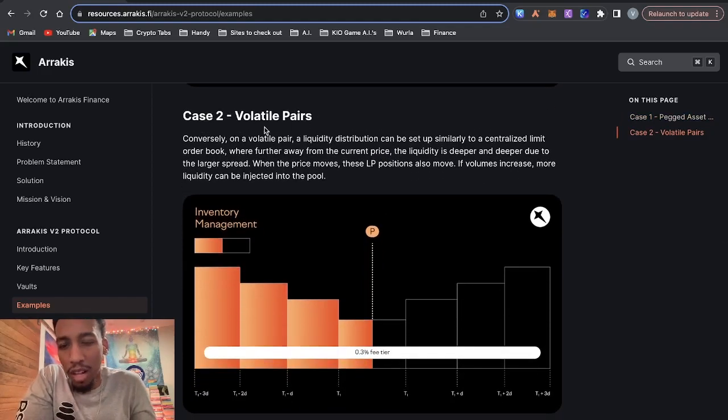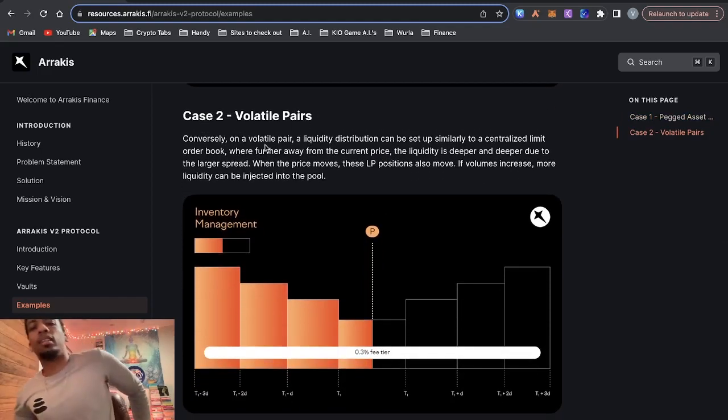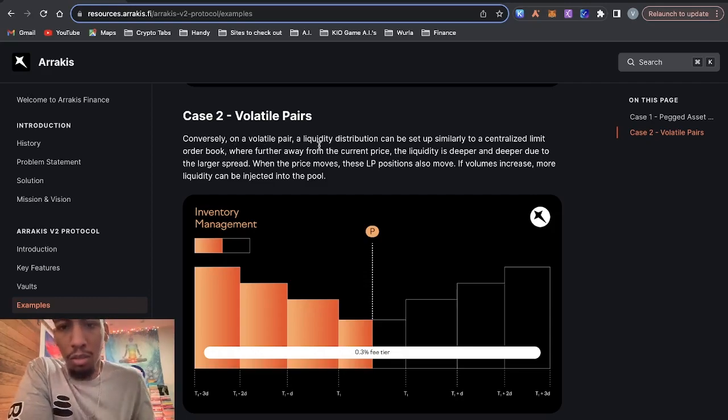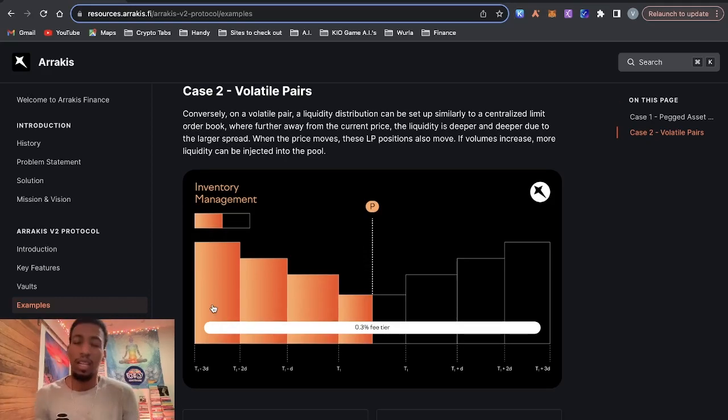Case 2 is volatile pairs, and volatile pairs are like volatile assets. So ETH/BTC is a volatile pair because both Bitcoin and Ethereum are volatile. It says, conversely, on a volatile pair, a liquidity distribution can be set up similarly to a centralized limit order book, where further away from current price, the liquidity is deeper due to the larger spread. So I guess this is a cool feature, but nothing is all good or bad.